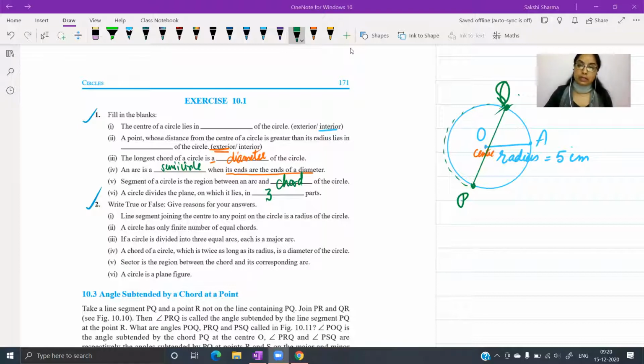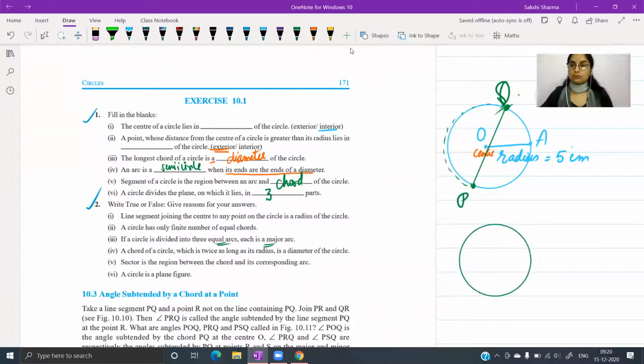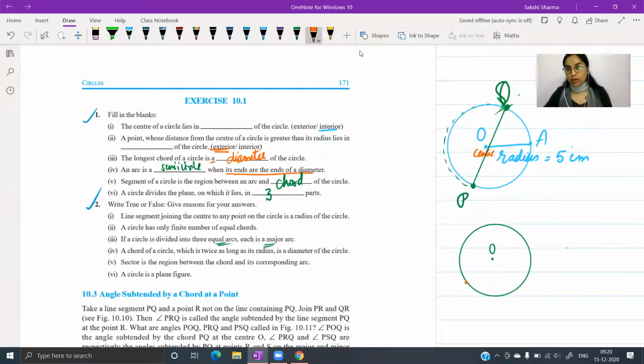has infinitely many chords. If a circle is divided into 3 equal arcs, each is a major arc. False. Once again, the easiest way to identify whether an arc is a major arc or a minor arc will be to look at the angle it forms at the center. So यहाँ पे हमारे को 3 equal arcs draw करनी है. What I'm going to do is I'm going to mark points on the boundary. Let's say there are, now I can see 3 arcs.